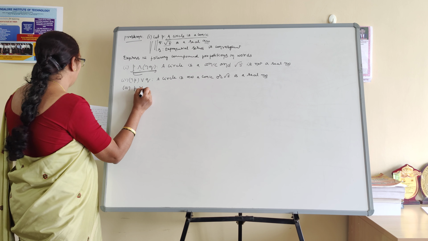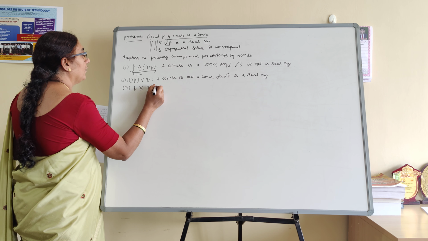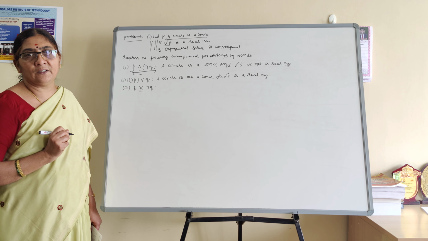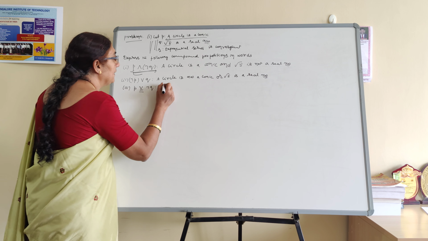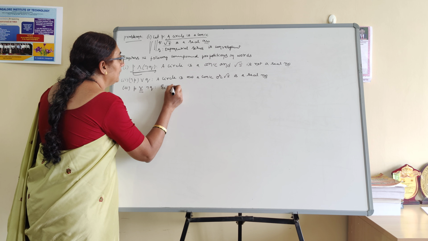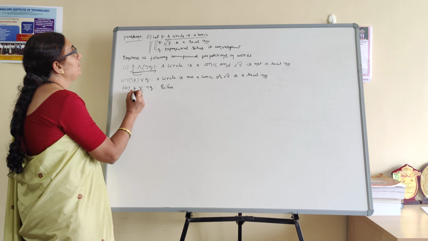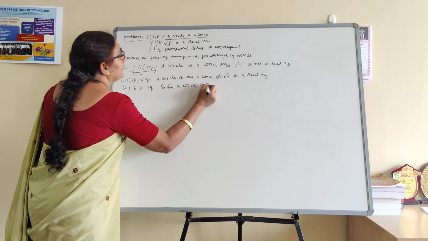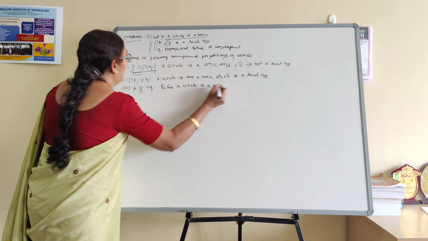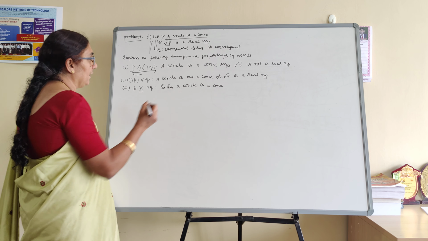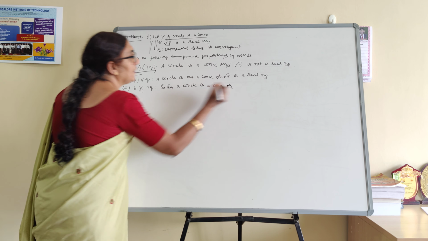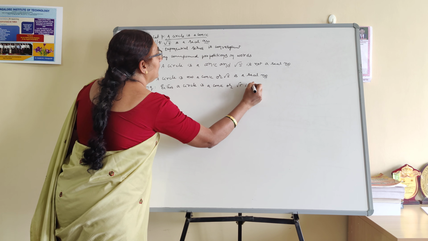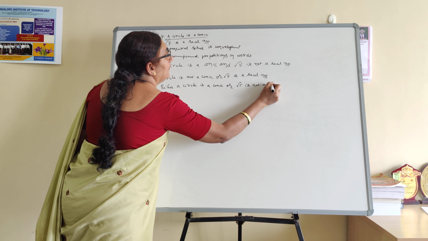Next, the third one: P exclusive disjunction with negation of Q. I told you in my previous class, whenever we use exclusive disjunction, we use the first word "either", and then "or". What is P? A circle is a conic. Exclusive, either-or. Negation of Q: what is negation of Q? Root 5 is not a real number.